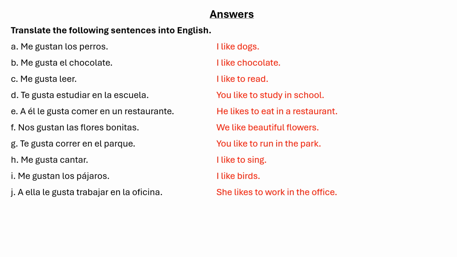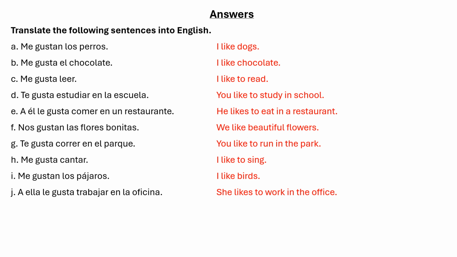I like chocolate. Number C, me gusta leer. I like to read. Now, what is the thing that this person likes to do? Leer, which means to read. He likes to read. Okay, I like to read. Now, because leer is a verb, it's not an object. We will always use the gusta form here, the singular form of gustar. That is a fixed thing which you need to remember.